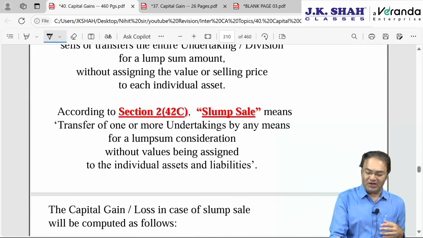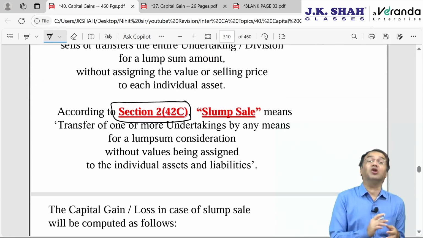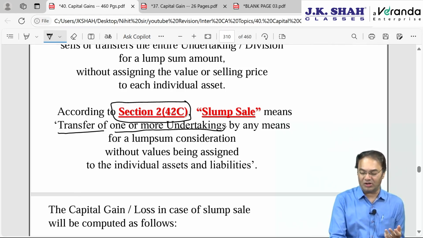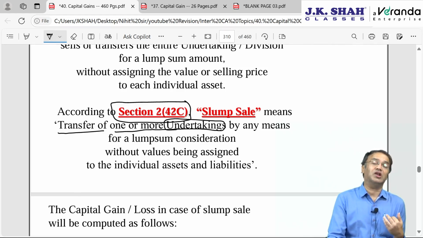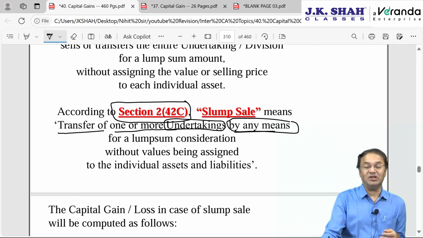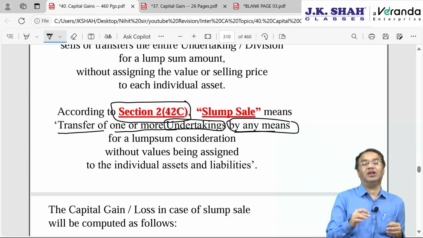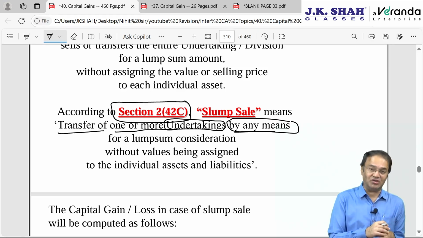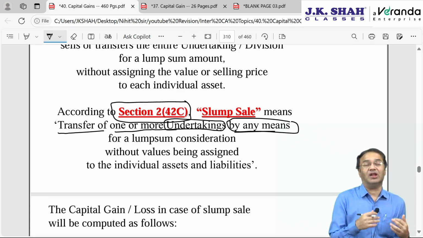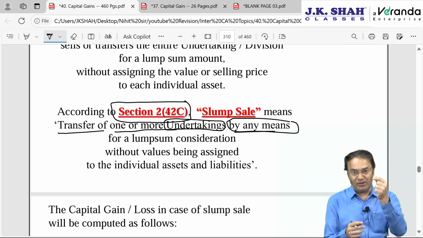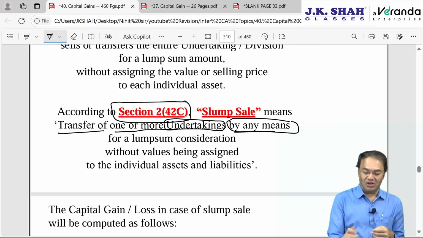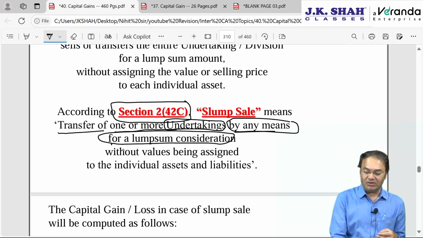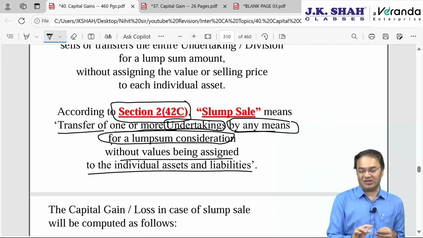What is slump sale is defined in section 2 clause 42C along with explanation to section 2 clause 42C. Slump sale means a situation where there is a transfer of one or more undertaking. Undertaking can be called as a unit also. By any means. Earlier it was by means of sale. Now instead of the word sale, Nirmala Sitharamanji has changed the language. Now by any means. That means there need not be actual sale, there need not be money received, there could be exchange also for a lump sum consideration, but without values assigned to individual assets and liabilities.